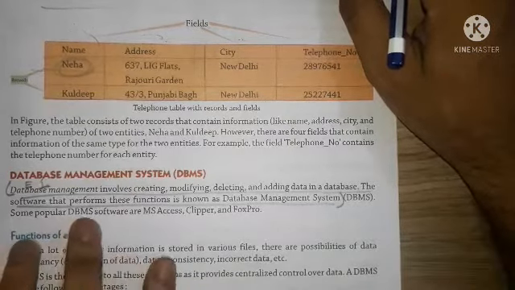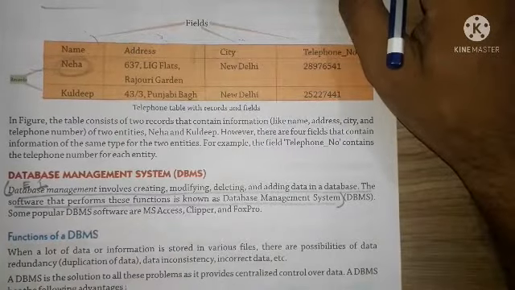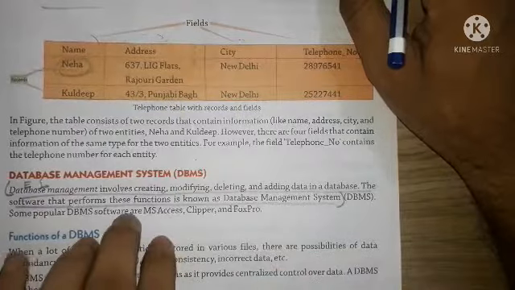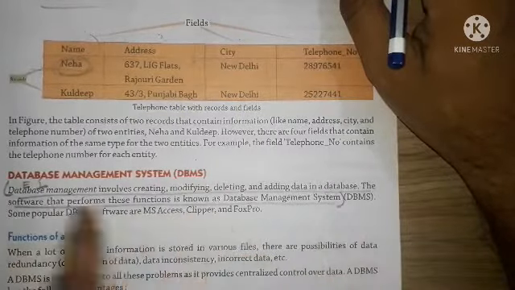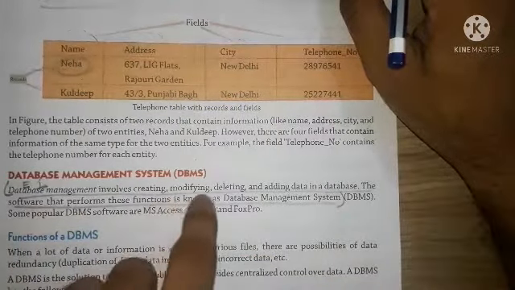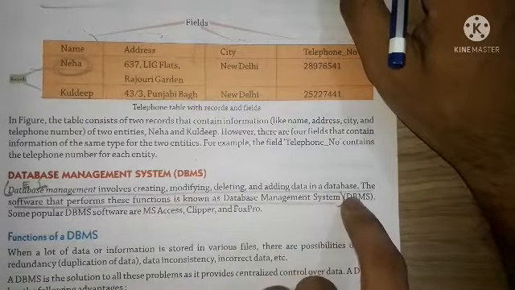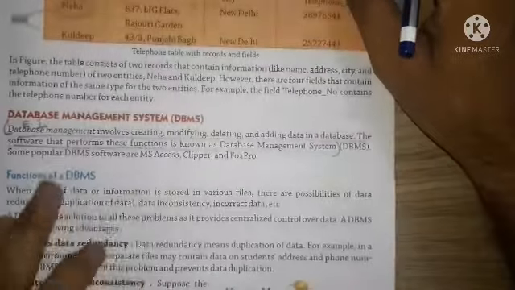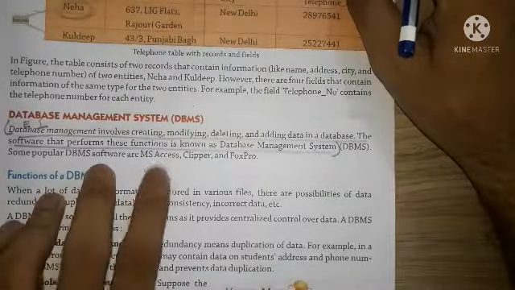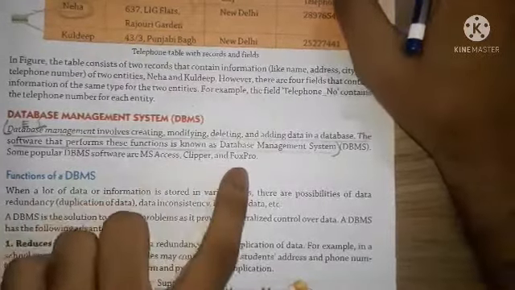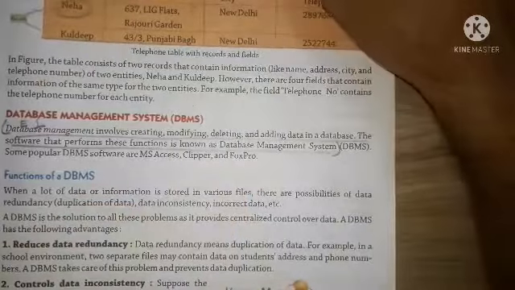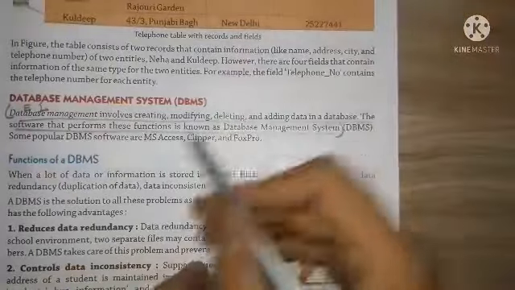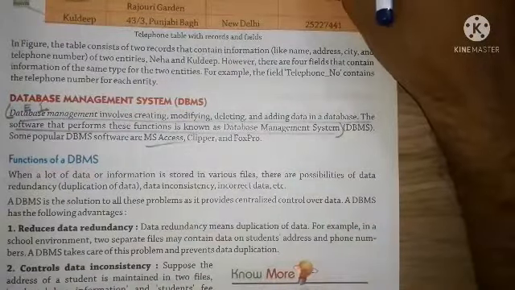The software which performs these functions is known as a database management system. Some popular database management systems are MS Access, Clipper, FoxPro, Oracle, and there are different types of database management software. So we are going to study MS Access.